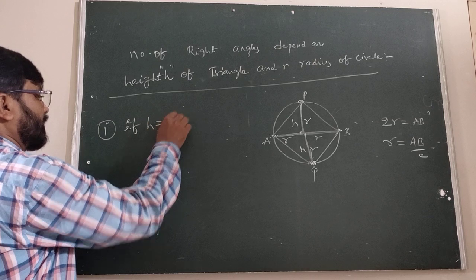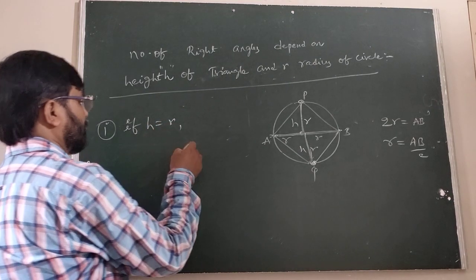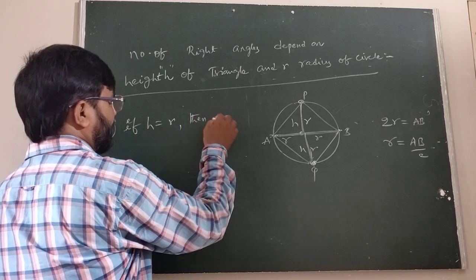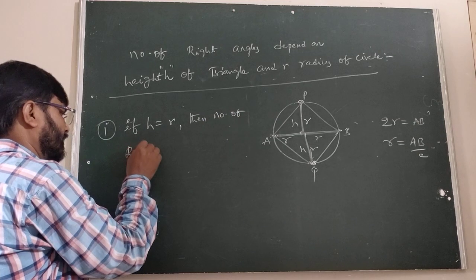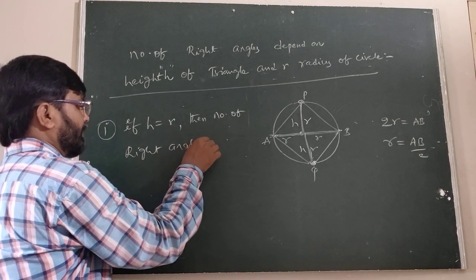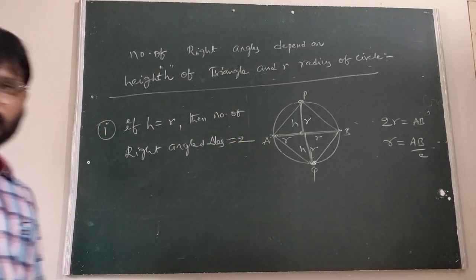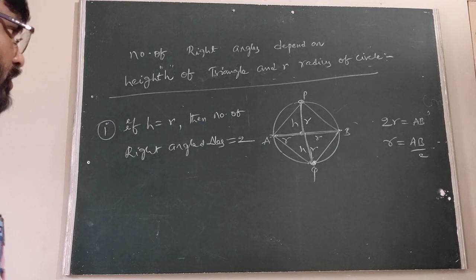If the height of the triangle equals the radius of the circle, then the number of right angle triangles is equal to 2. Is it clear? If h equals r, then the number of right angle triangles is 2.